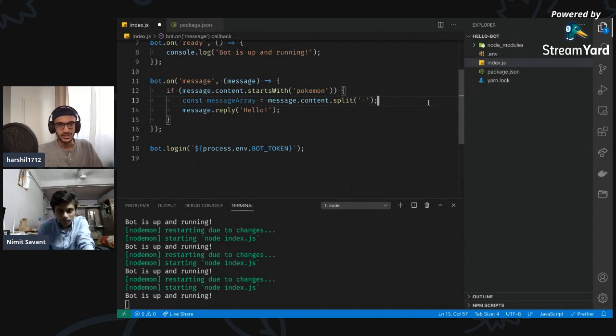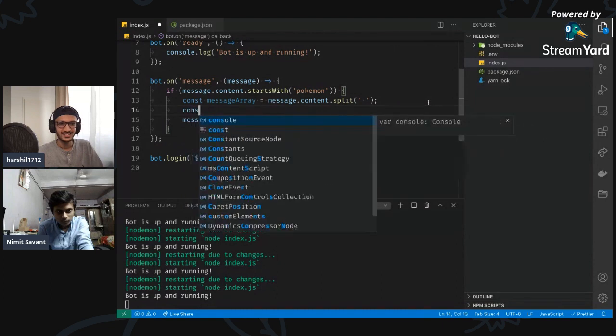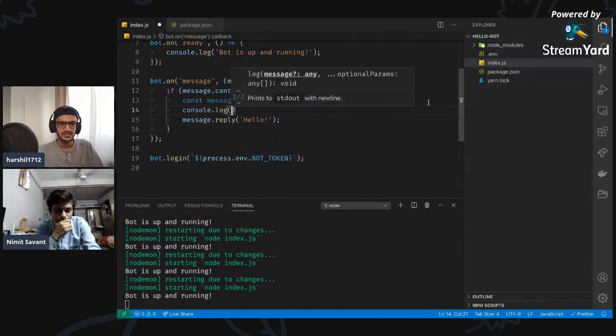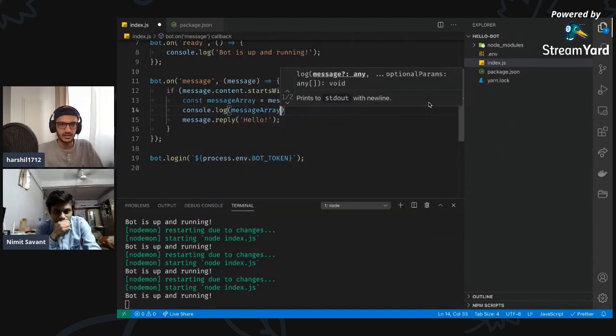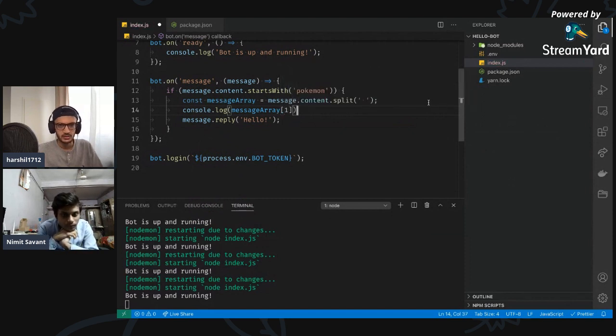Because I'm not sure about this, I'm going to console.log messageArray, and because we just want the last one, it's index 0 and 1, I'm assuming.